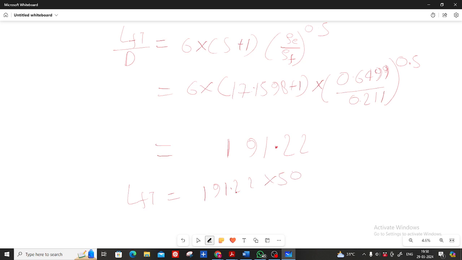This will be in mm, so just multiply by 10 to the power minus 3 to give it in meters. 191.22 into 50 into 10 to the power minus 3 is 9.561. Okay, so now I hope it is clear to everyone.